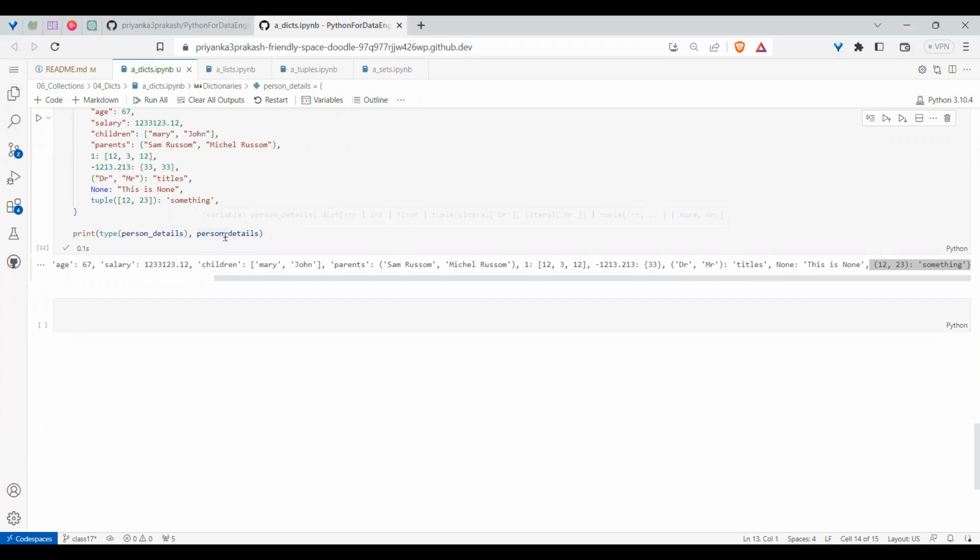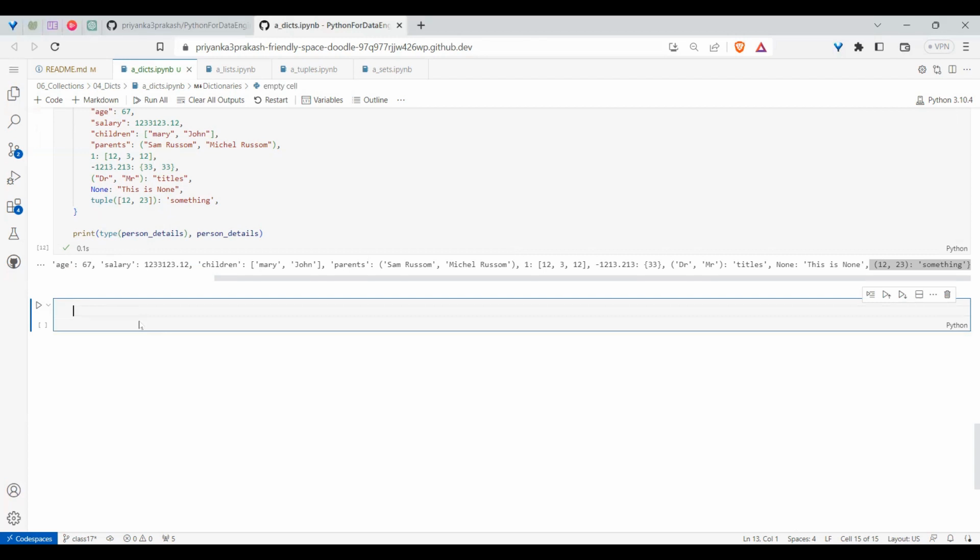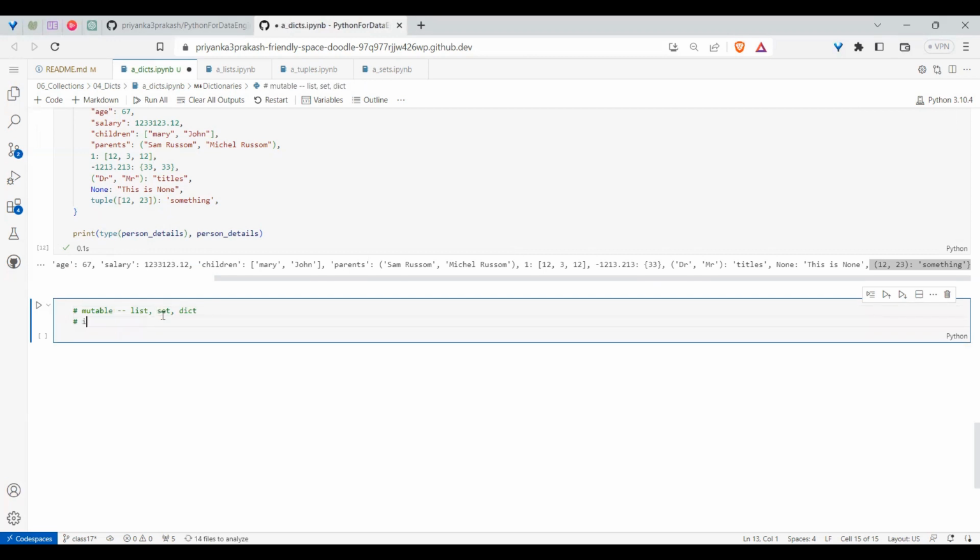And also, you can take anything like this and it will work. Here, you need to understand one point. You understood mutable and immutable. Mutable means any object which supports in-place changes, which is list, set, and dictionary. Sorry, not tuple. Yes, list, set, and dictionary.